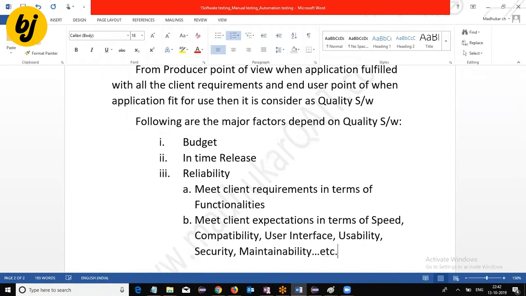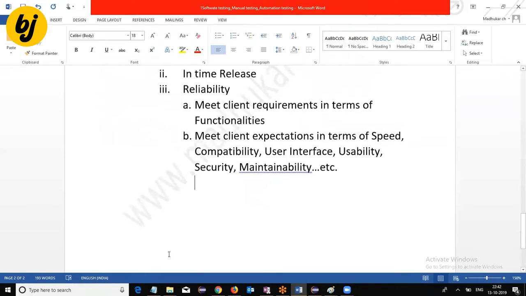Why is this kind of testing required? What are the advantages we have?